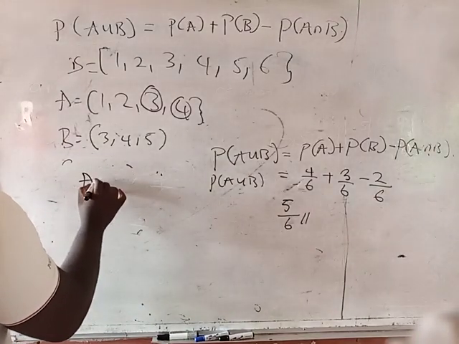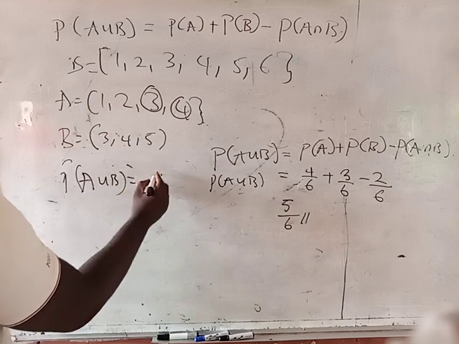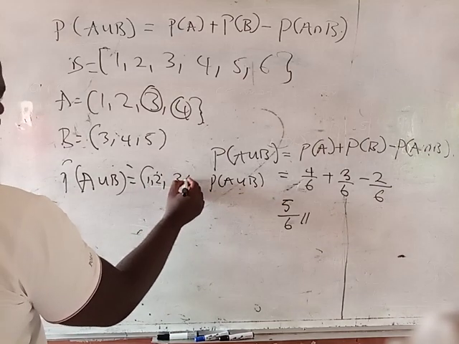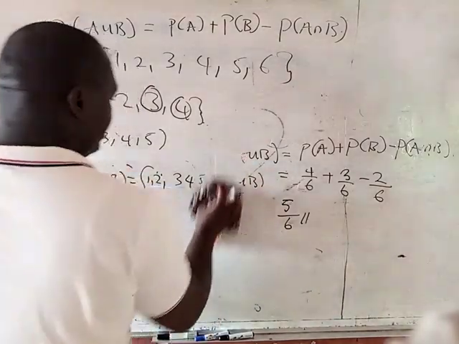A union B can also be, you can see we have 1, 2, 3, 4, and 5. So if you like, you can solve it this way.